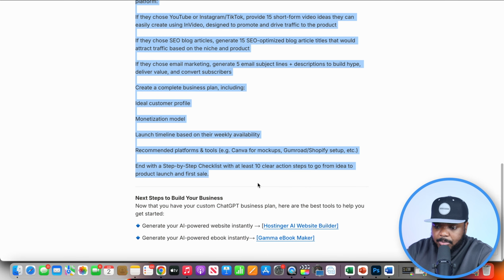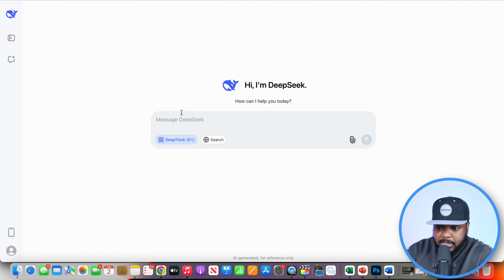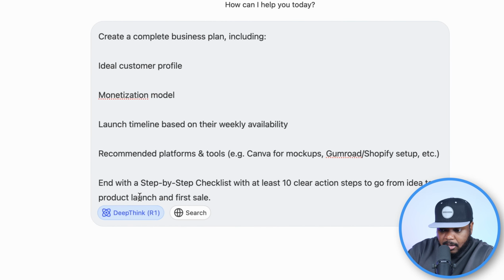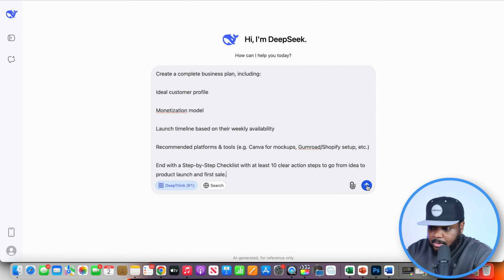You could just copy it just like this and then go over to DeepSeek. Once you're on here, all you got to do is just click on start now. It's going to take you over to this page. You're just going to paste everything in there just like that. Ensure that you've clicked on Deep Think R1 because it's going to give you a more analyzed, more critical answer. And then from there, all you got to do is click on enter.